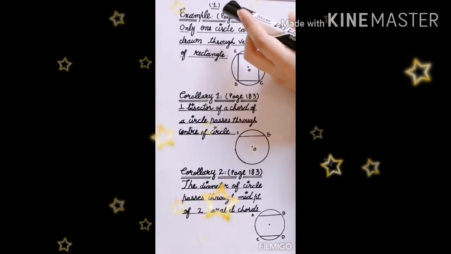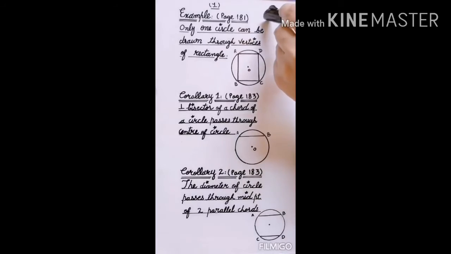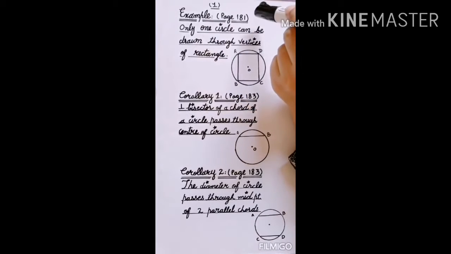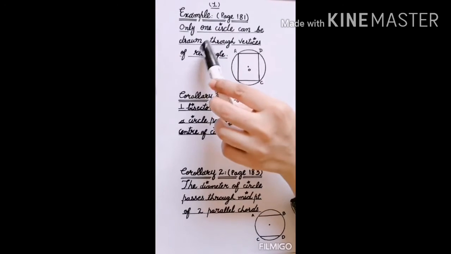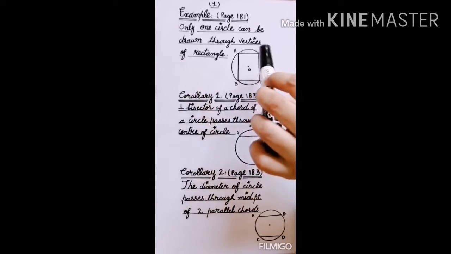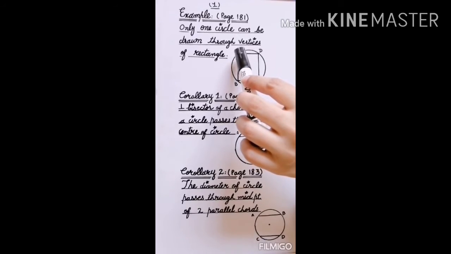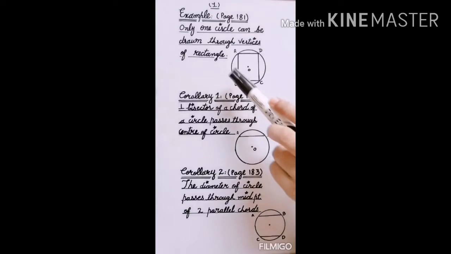Now we'll discuss the statements of unit number 9. These statements are present on different pages. I have mentioned here the page number. First one is the statement of an example, that is on page number 181. Only one circle can be drawn through the vertices of a rectangle. Suppose you have a rectangle, and all of you are familiar that there are 4 vertices of a rectangle. So they have said that only one circle can pass through the vertices of a rectangle.